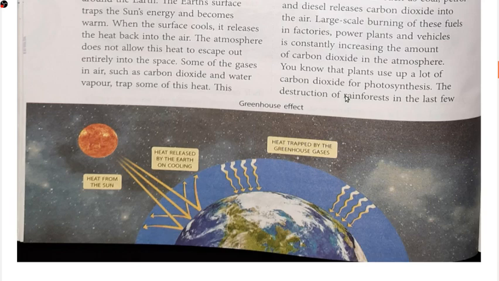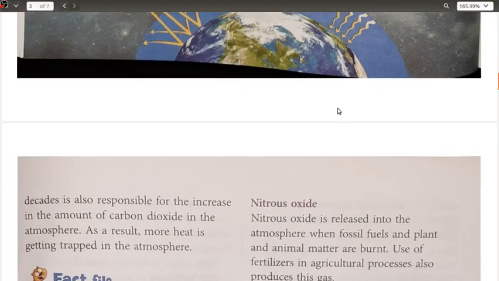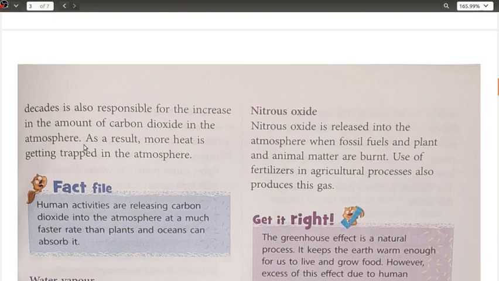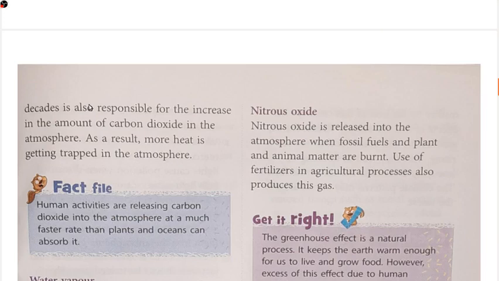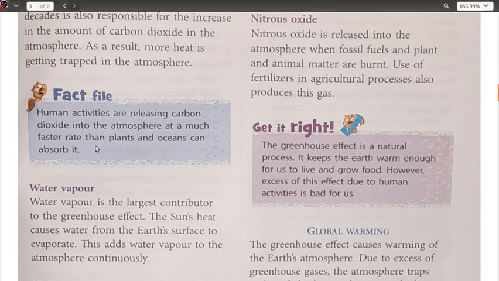But since the rainforests are getting destroyed, the amount of carbon dioxide is increasing, and at the same time this increased amount of carbon dioxide is resulting in more trapping of the heat in the atmosphere. When we are moving ahead with the fact file, we have here that human activities are releasing carbon dioxide into the atmosphere at a much faster rate than plants and oceans can absorb it.